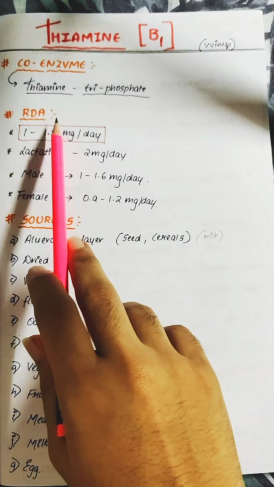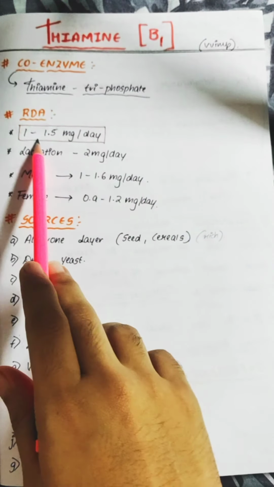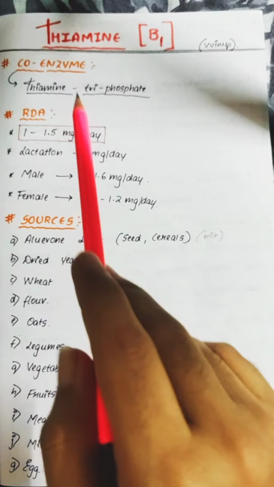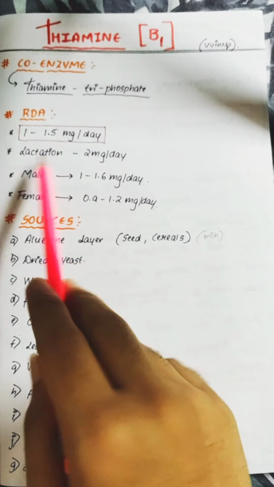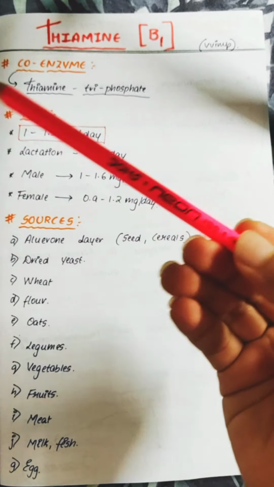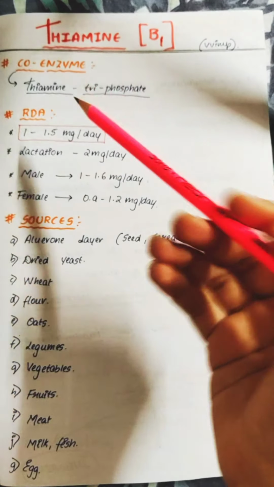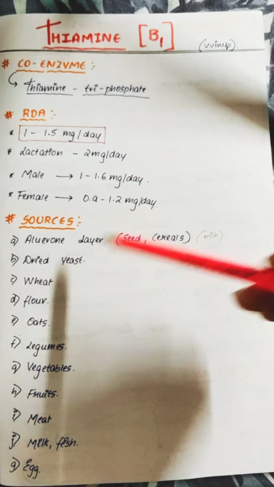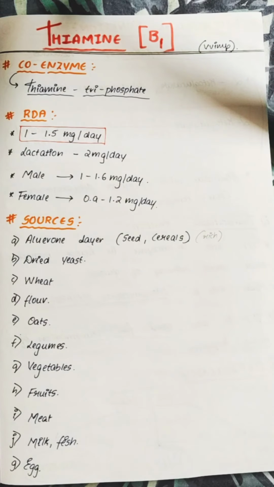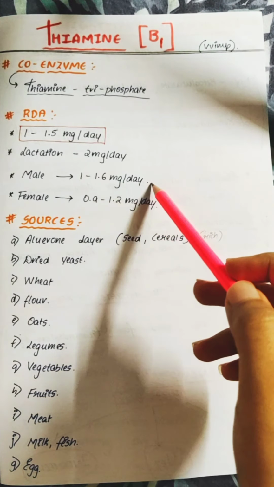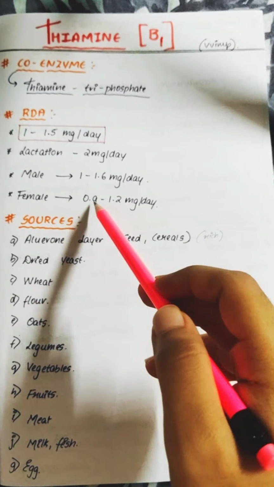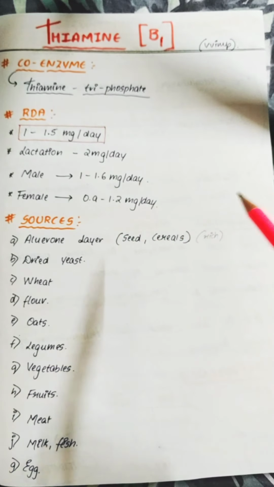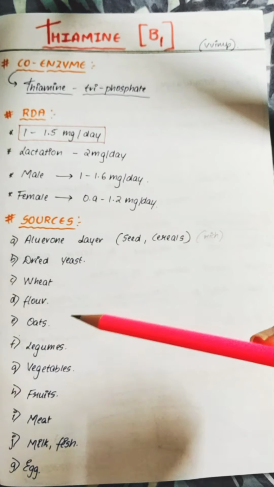The normal RDA level of thiamine is 1 to 1.5 mg per day. In lactation, it is increased because even the fetus also should get the thiamine. So 2 mg per day. In males, it is an average of 1 to 1.6 mg per day, and in females, it is 0.9 to 1.2 mg per day. So this is about the RDA value.